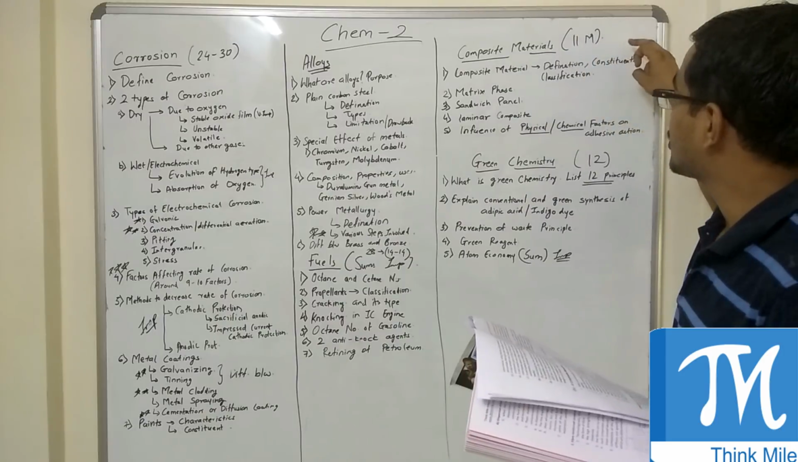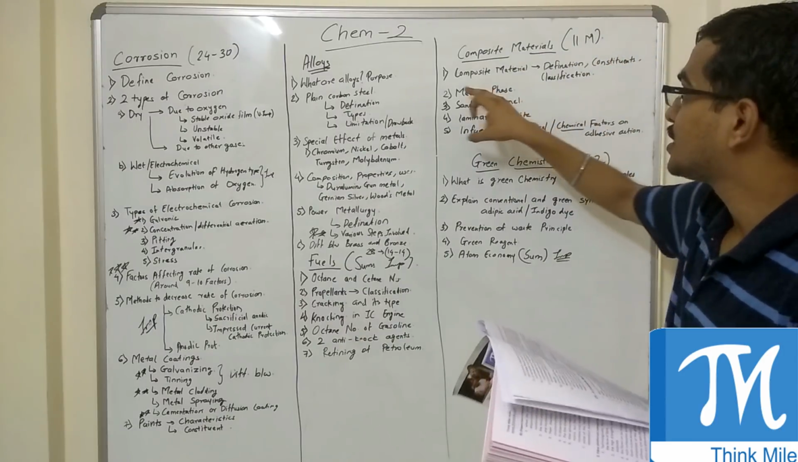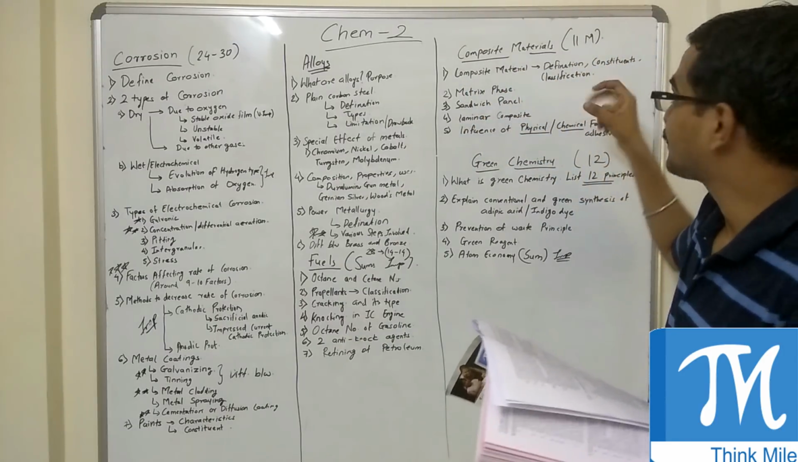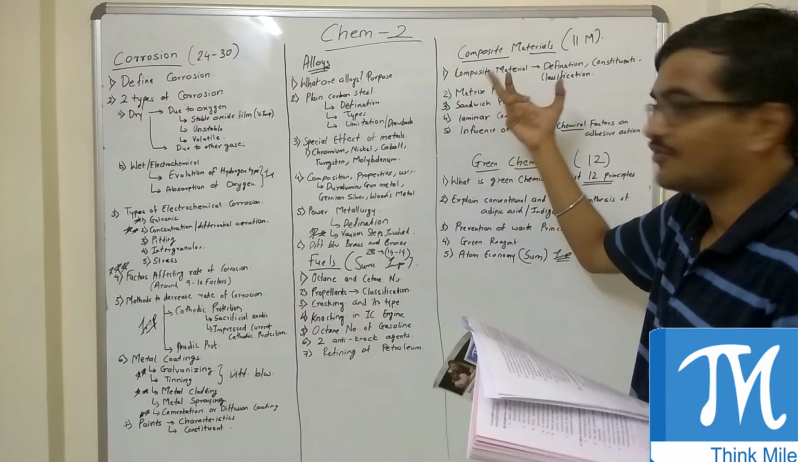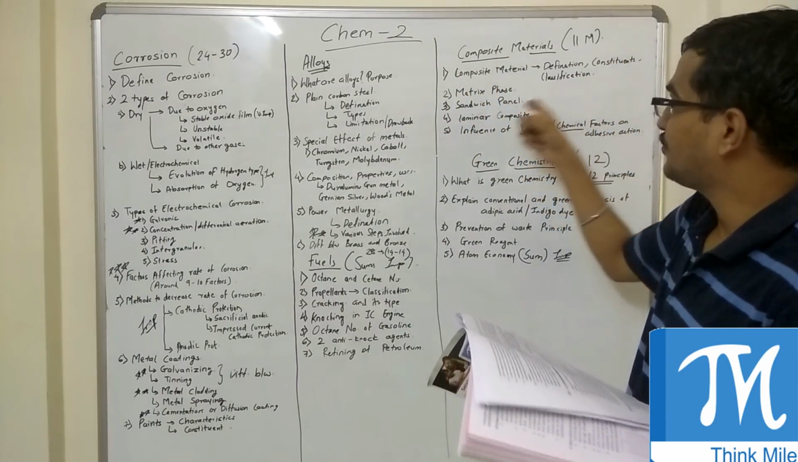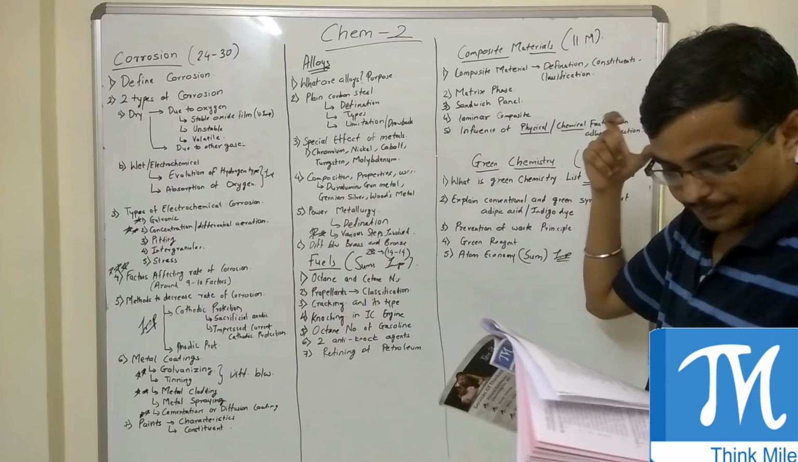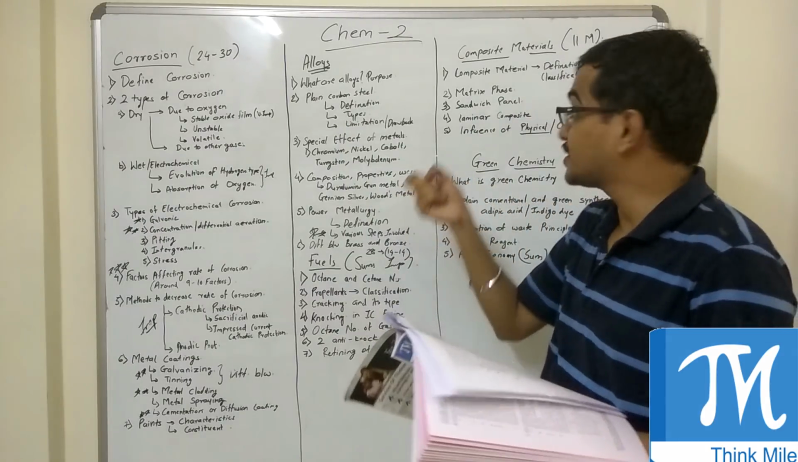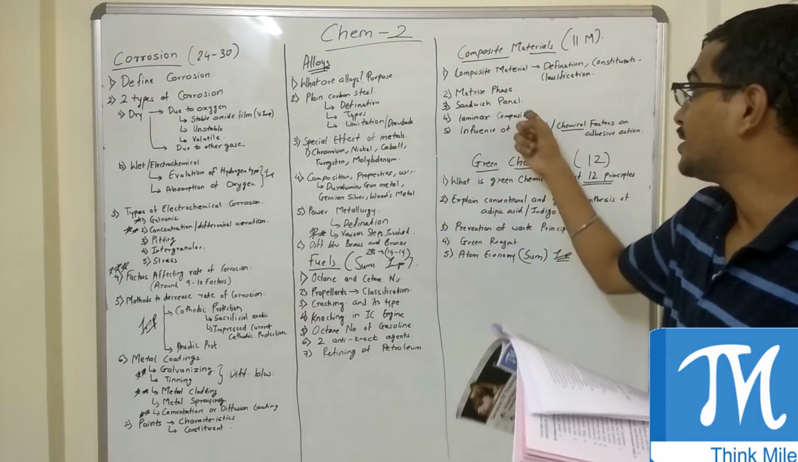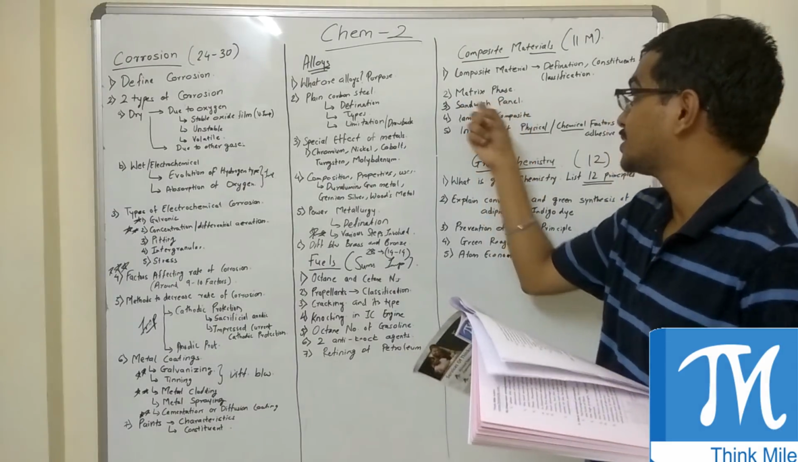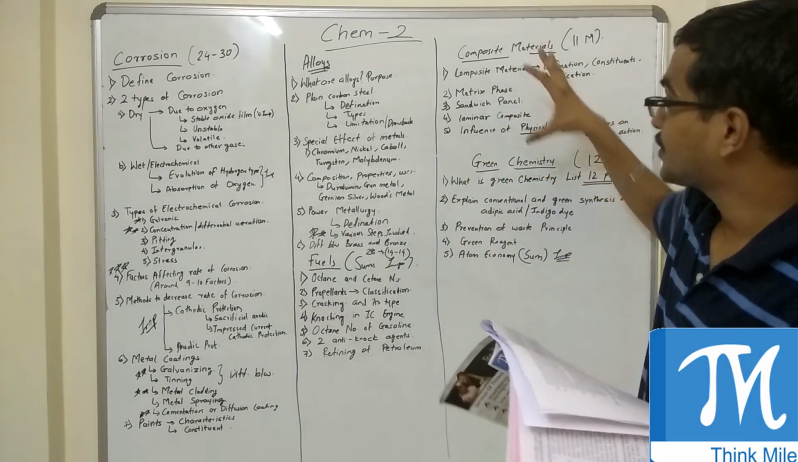Composite material definition, constituents and classification. Constituents, there is matrix and dispersed. So they can ask definition of this. Then in classification, there is glass fiber reinforced composite, sandwich panel, laminar composites. So these are some of the important questions from composites.